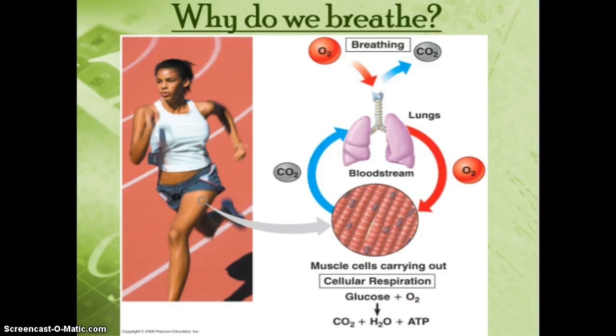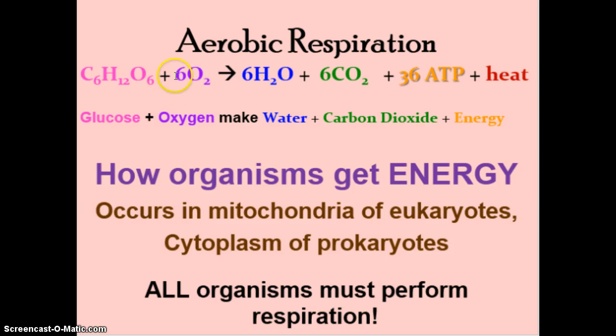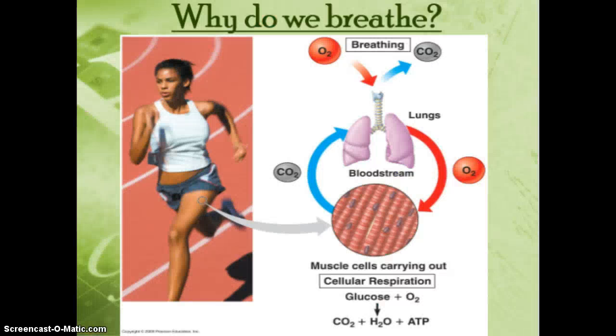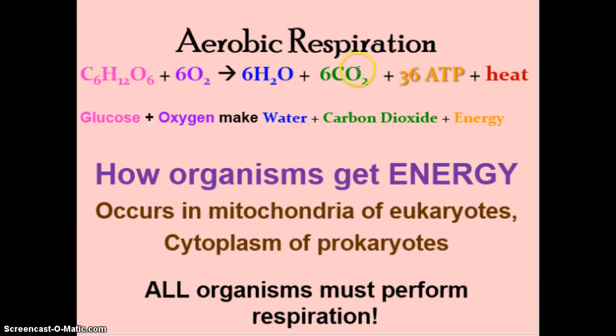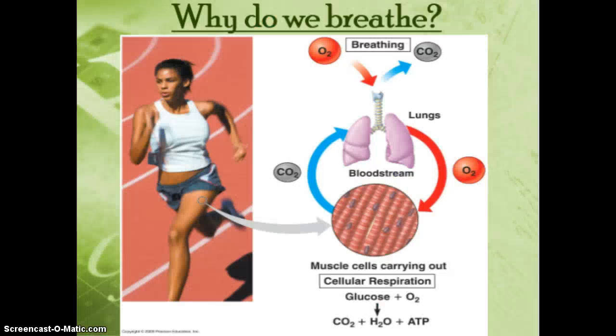I also want to make sure we understand why we breathe. So we are really breathing to take in oxygen, yes, but why do we need that oxygen? We need that oxygen in order to perform respiration. And that's going to allow us to break down our food. So without oxygen, we can't break down food, we can't get energy out of it, and that's why it's really important. The other thing we breathe for is we have to get rid of that CO2 that comes out of this equation because this is really toxic. And you actually breathe out a lot of water as well when you're breathing out. So this allows us to get rid of those extra things that we don't want in our body.